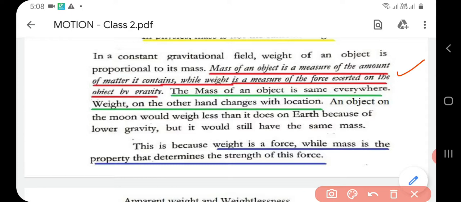Let us suppose that you have an object. That object will have the same mass when measured on both moon and earth, but its weight will be less on the moon when compared with its weight on earth. Why? Because on the moon the acceleration due to gravity is less compared to that of earth. So this is because weight is a force while mass is a property that determines the strength of this force. Okay, weight actually implies force, whereas mass determines the strength of the force. So these two definitions are very important, so go through them.